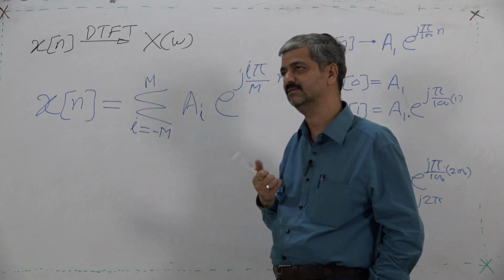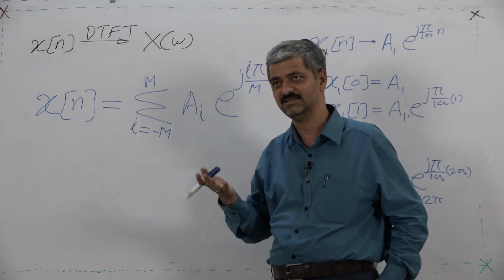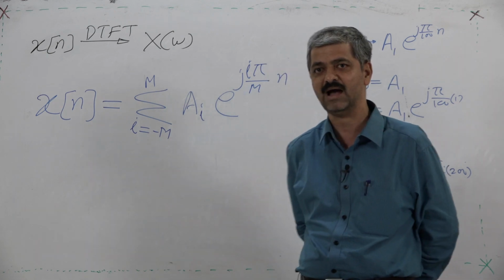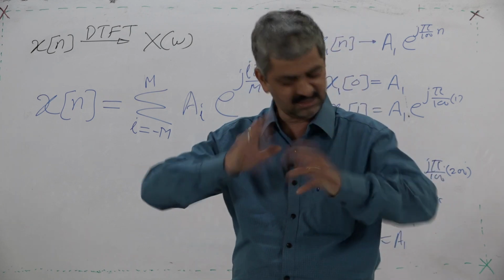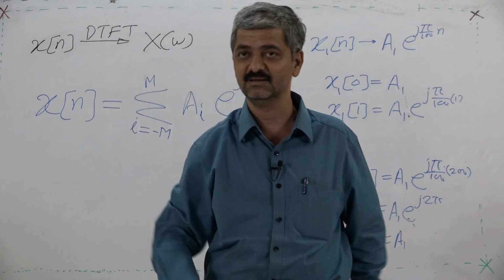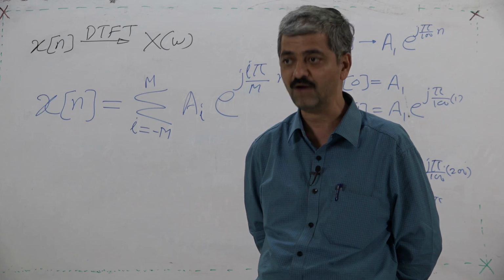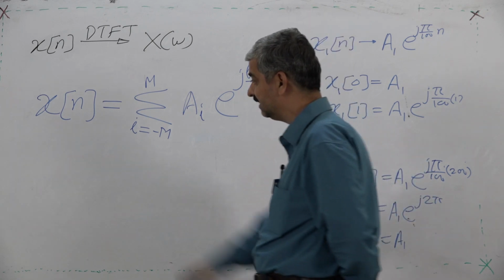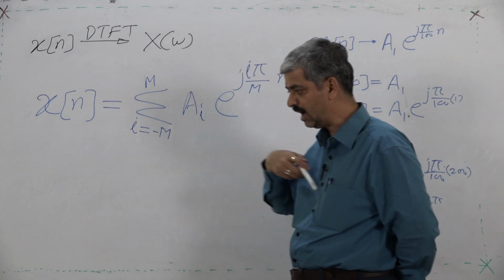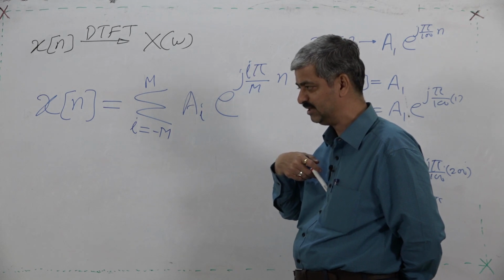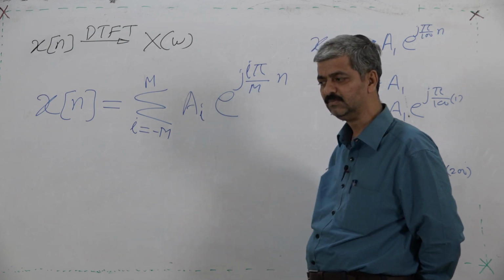It is a magic, just like a magician asks you to take some number in your mind, then take some other number, and after some time the magician tells you the number you took in mind, and you get shocked how the magician came to know. Just like that, you give some sequence, and I say that I will be able to write it as a summation of sequences known by me, just with some weights. How is it possible?